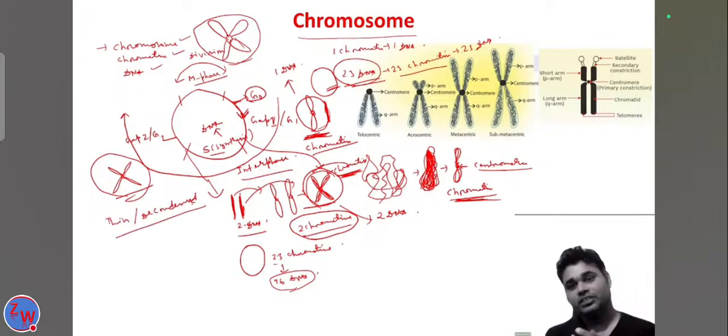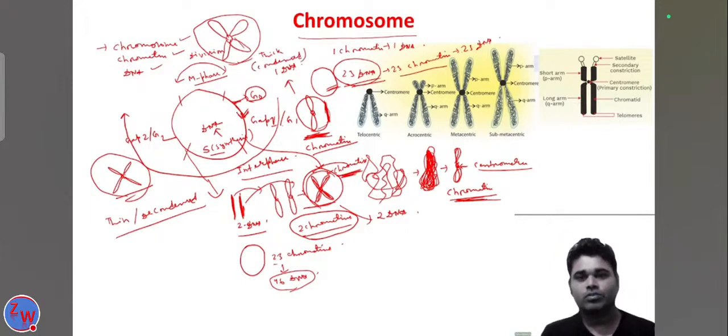But in the M phase, or during the division phase, now it is very, very thick. So it is also called thick or condensed. So this is the difference between the chromatin and the chromosome. Because this thick or condensed structure is present, condensed chromatin is present, now you can say that this is the chromosome.